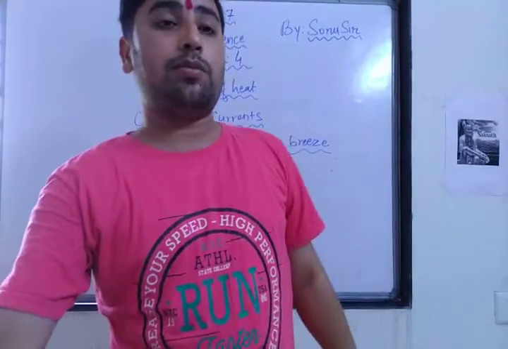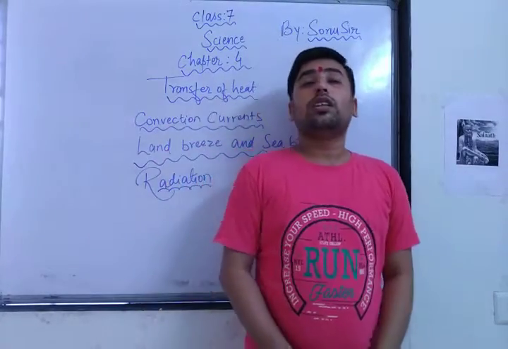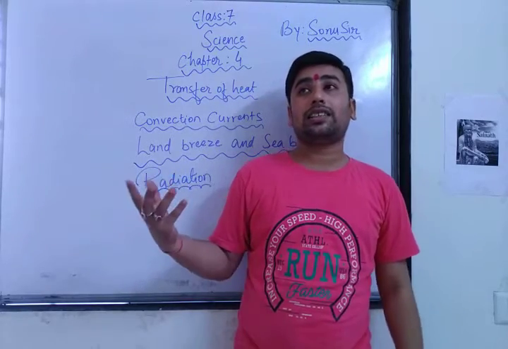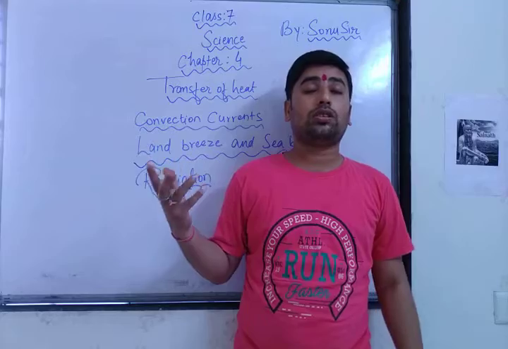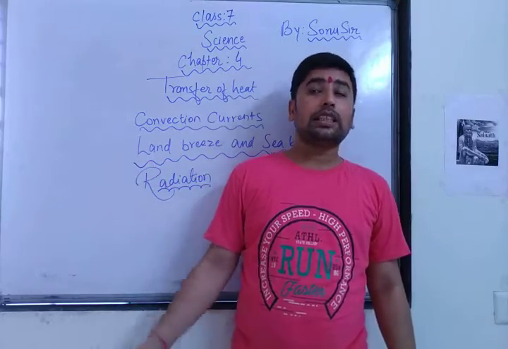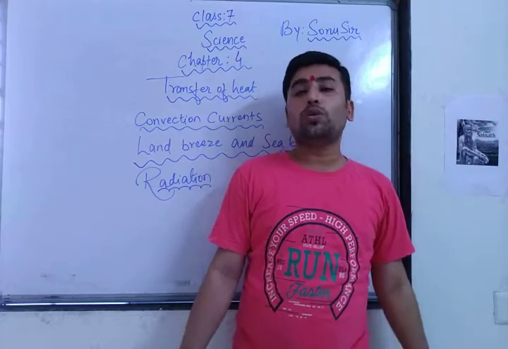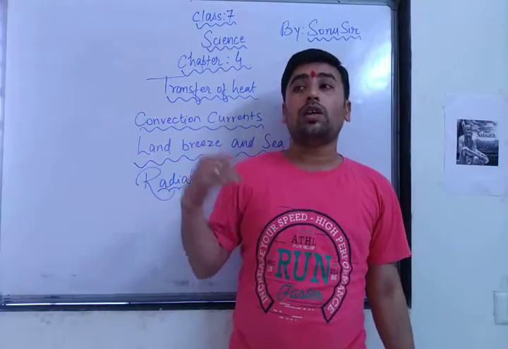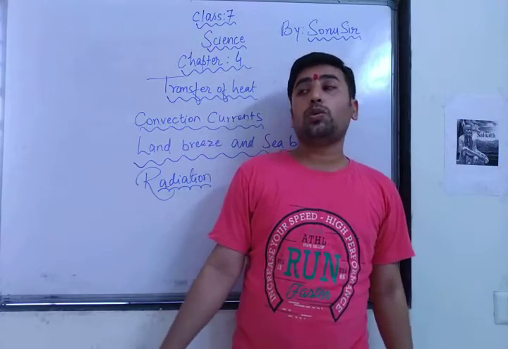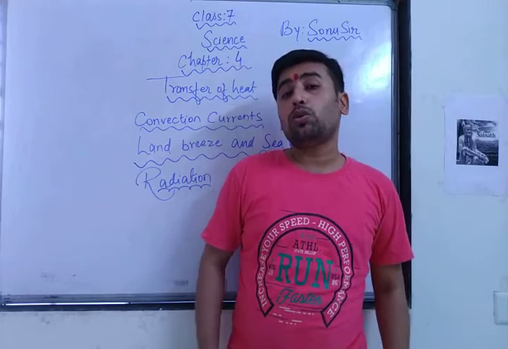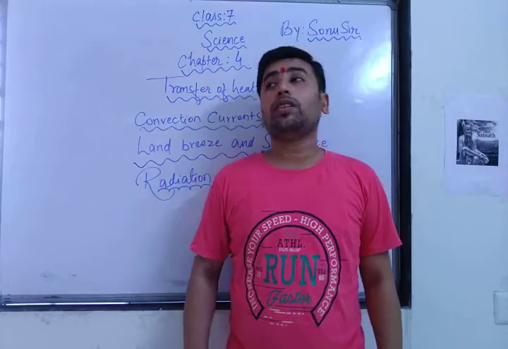Now, as I have told you, early in the morning land gets heated more quickly than the sea, water or oceans, which are not heated quickly. Similarly, in the evening, lands are cooled very quickly, but the water present in the river, ocean, sea, ponds is not cooled quickly. So now what will happen?